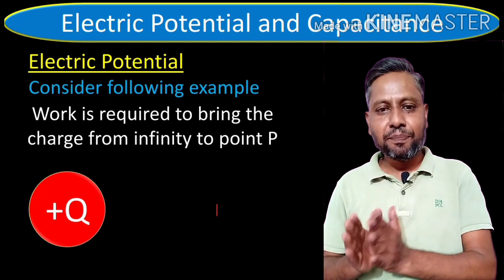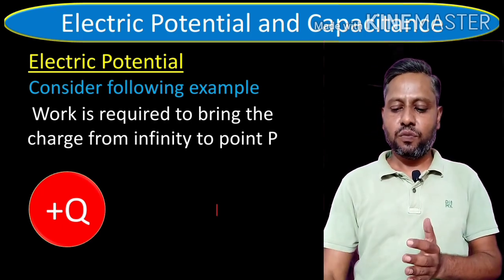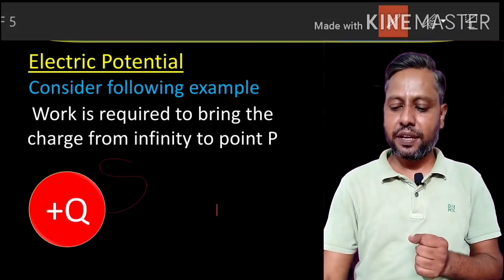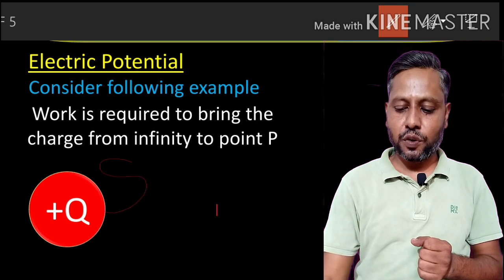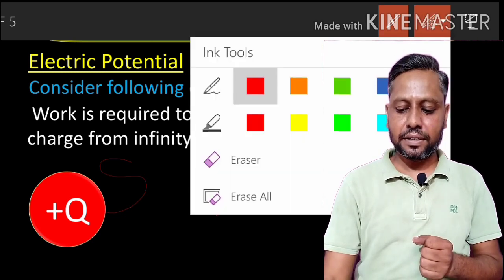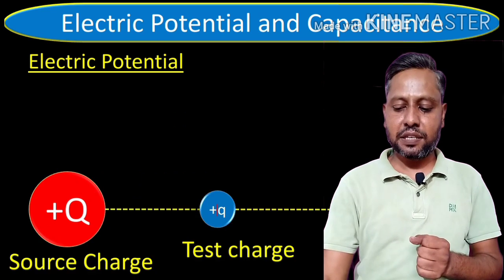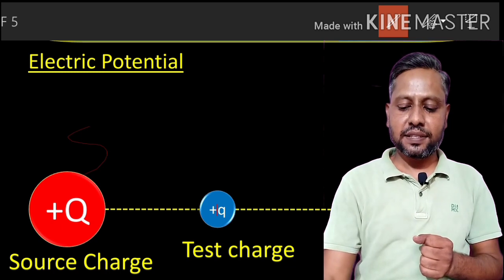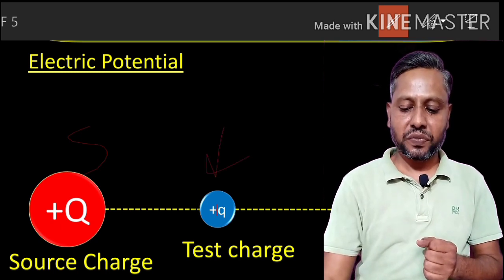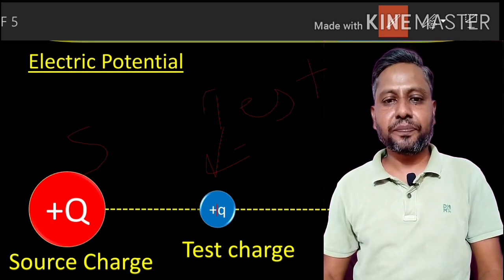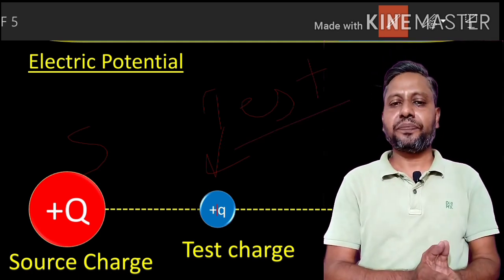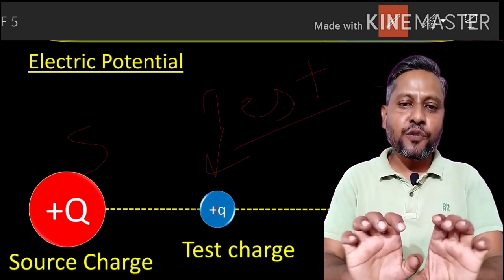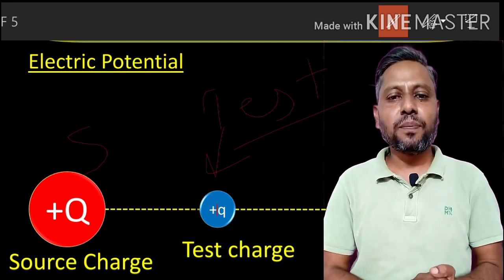Now to make it simpler, the capital plus Q which we have considered here, let us call the source charge, and the small plus q which we have shifted, the test charge. So we are shifting the test charge in the field of the source charge. In that case we have to perform work on small plus q.